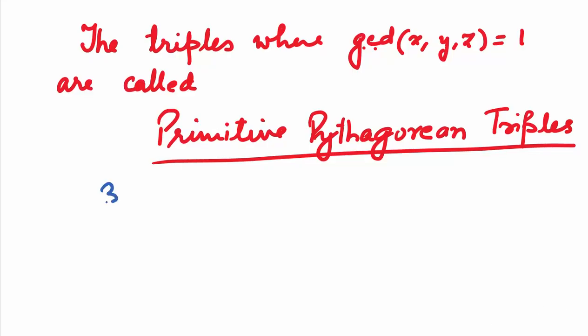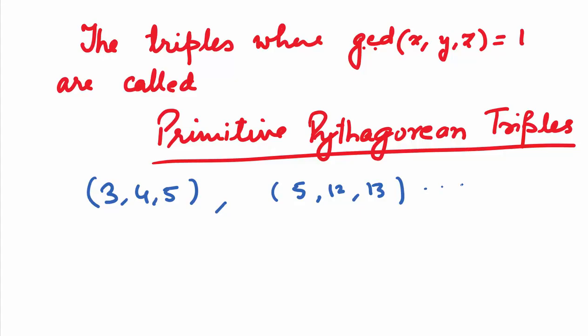For example, 3, 4, 5. These values satisfy the above equation x square plus y square is equal to z square. You can see there is no common factor between 3, 4 and 5, so this forms a primitive Pythagorean triple. Another example, 5, 12, 13. Here also the GCD of 5, 12 and 13 is 1. Hence, this is also a primitive Pythagorean triple.